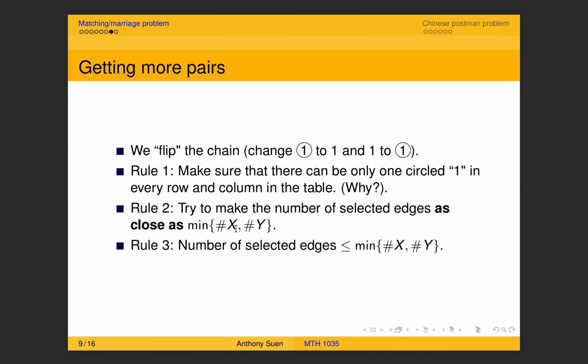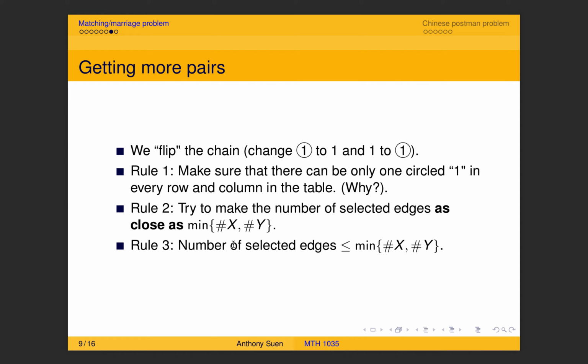Okay, and of course, rule number 3 is just an explanation of why we have to do rule number 2, because the number of selected edges is always less than or equal to the minimum of these two numbers. So if you can get it as close as that number, then you're done. Of course, the best is you get equality.